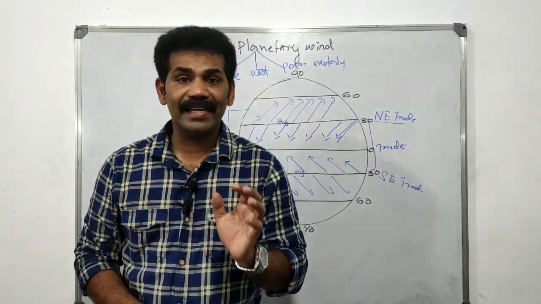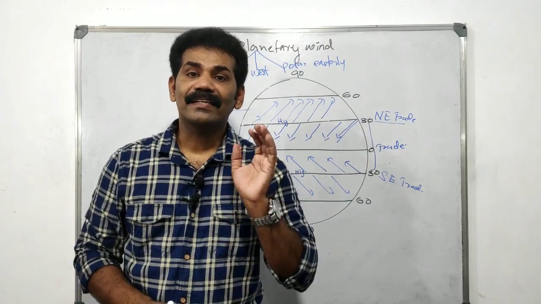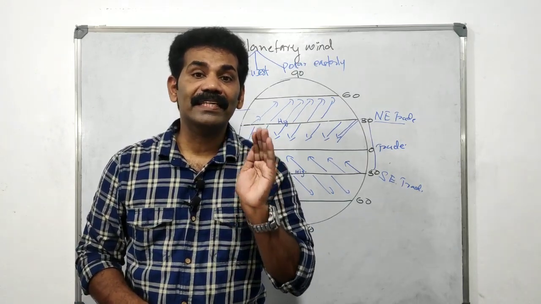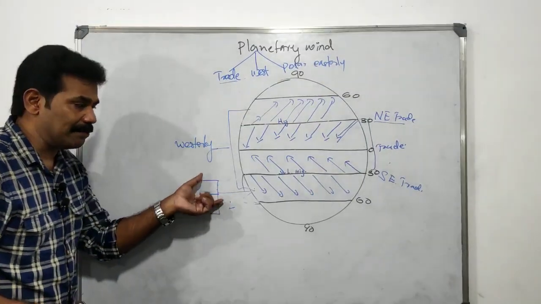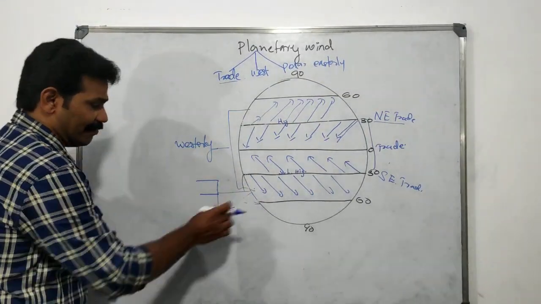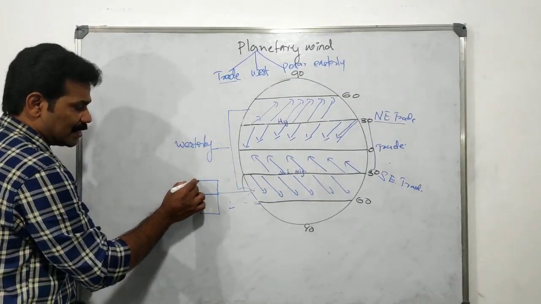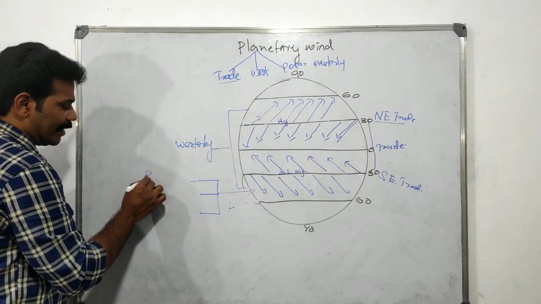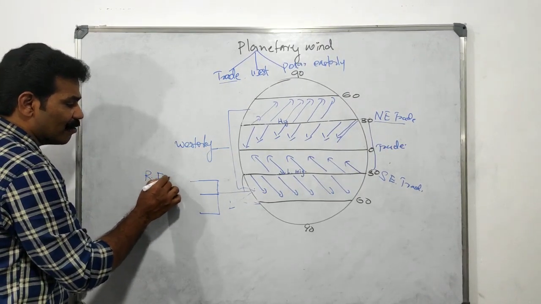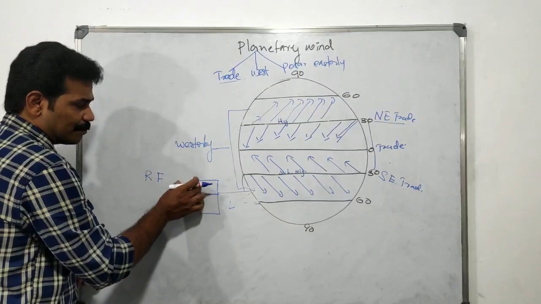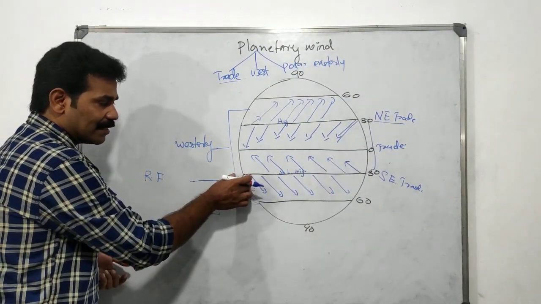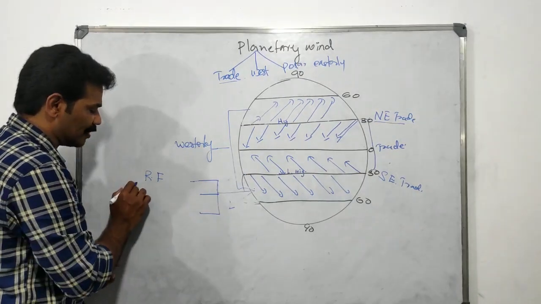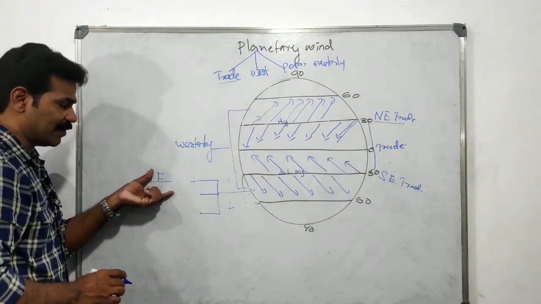The ancient mariners gave different names to the rough westerly wind in the southern hemisphere. What are the different names given to the westerly wind in the southern hemisphere? The first one is the roaring 40s. Roaring 40s, between the 40 and 50° latitudes, where the westerly wind blows. It is known as the roaring 40s.